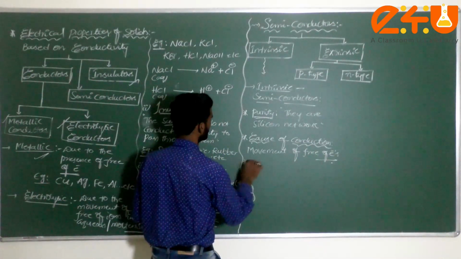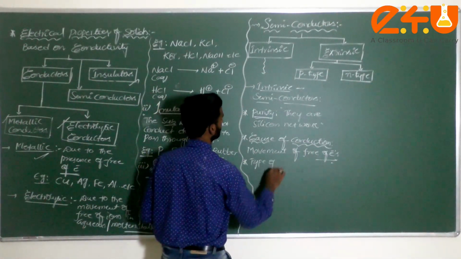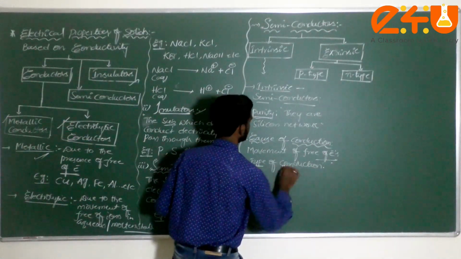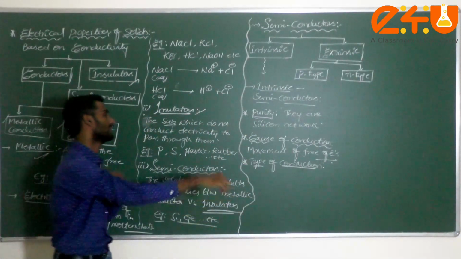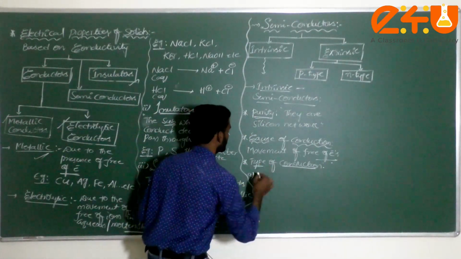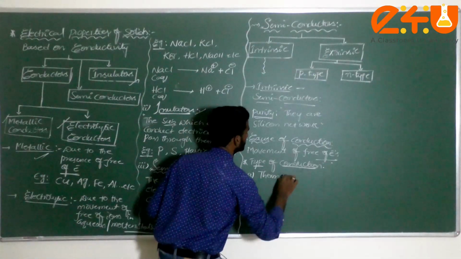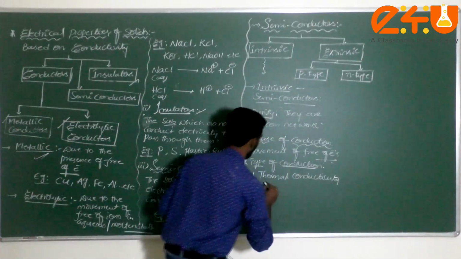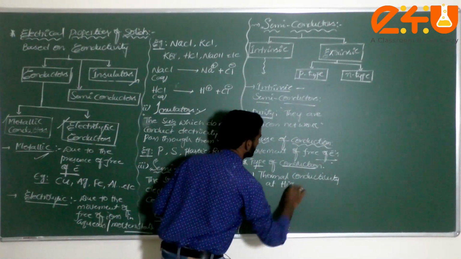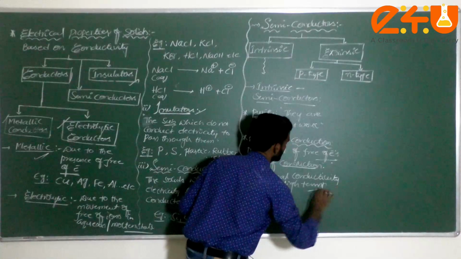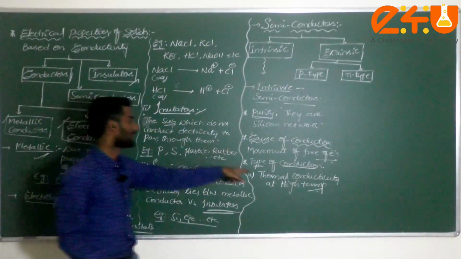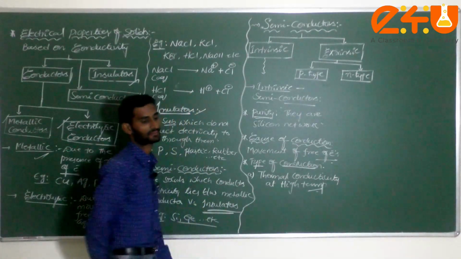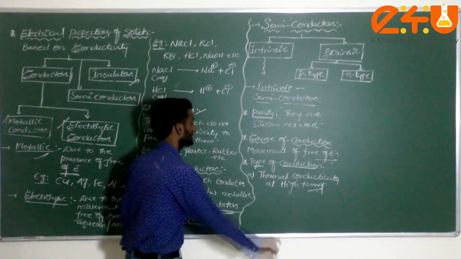Next, the third one is the type of conduction. What type of conduction takes place in intrinsic semiconductors? There are two types of conduction. The first is thermal conductivity at high temperature. If any thermal conductivity is there, that is called an intrinsic semiconductor. This is the first one.